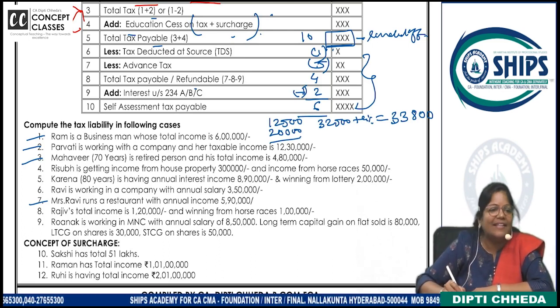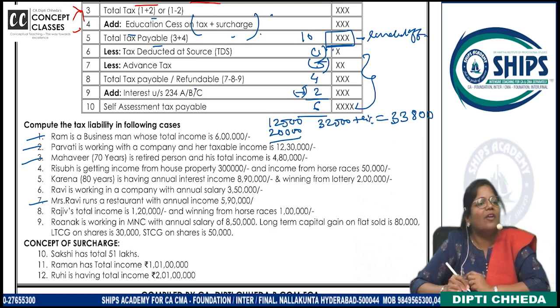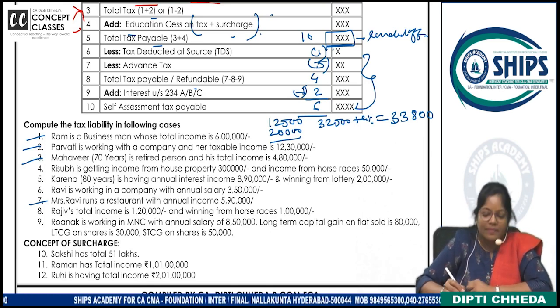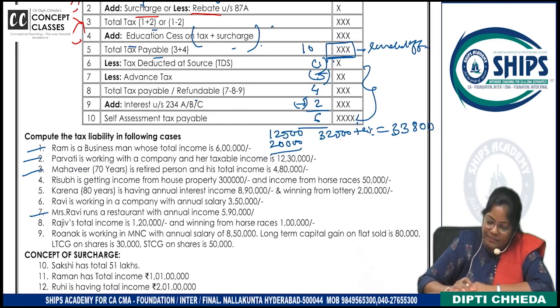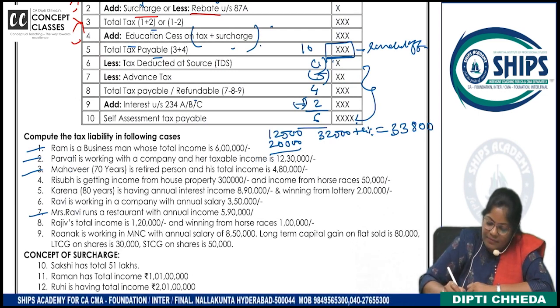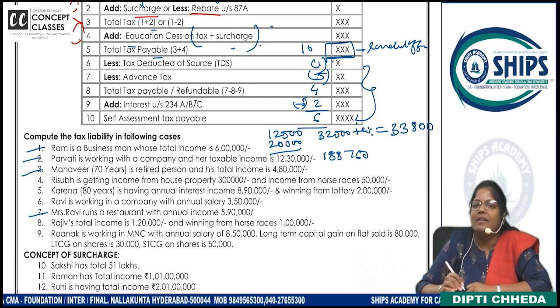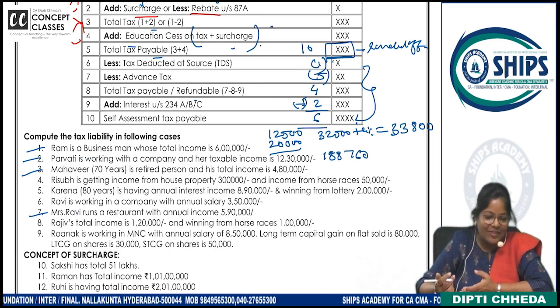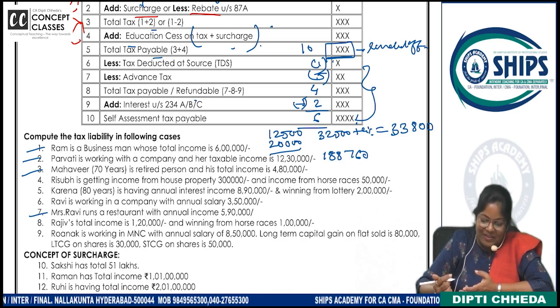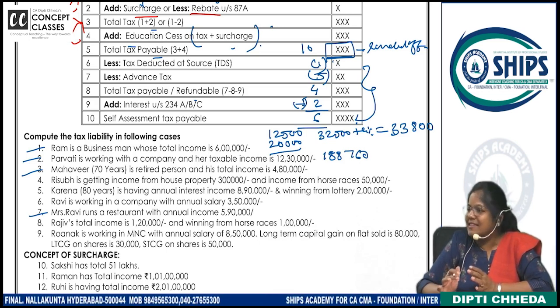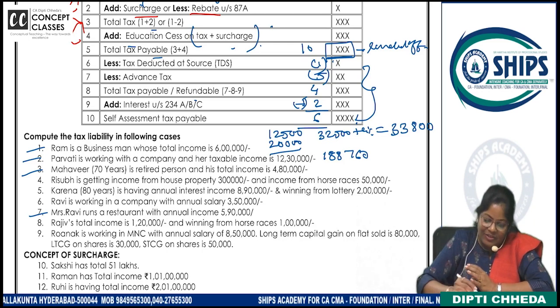What is the answer for Parvati? Can you say directly the answer? Online students can also put the answer. 1 lakh, 88,760. Okay, correct, right? I'm not having a calculator also right now. Till 10 lakhs, what is it? 1 lakh, 12,500.